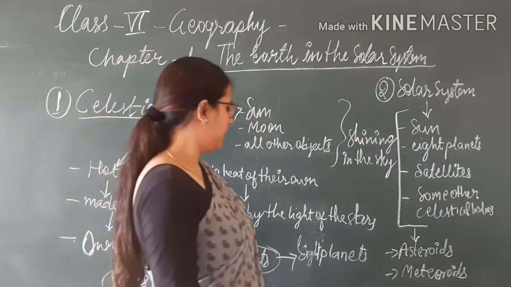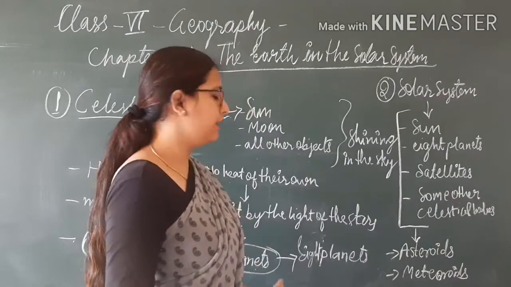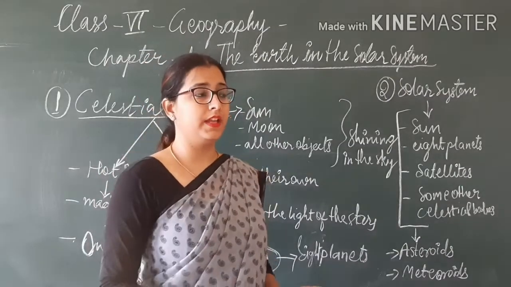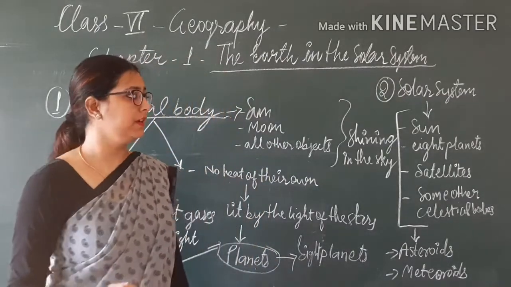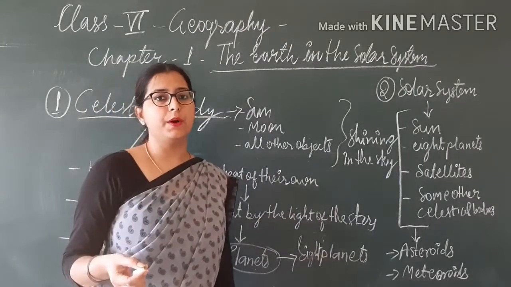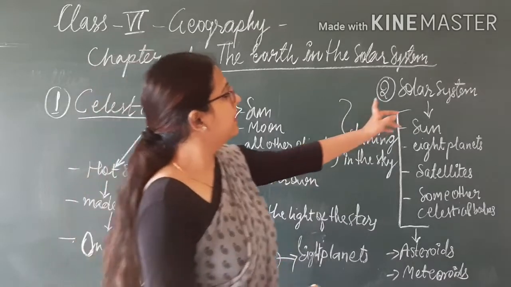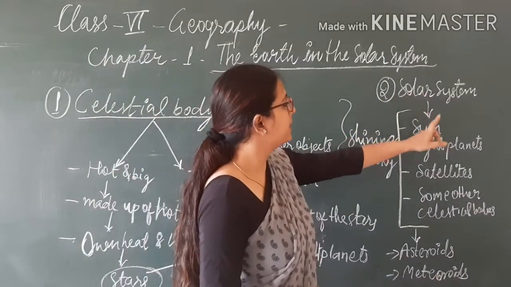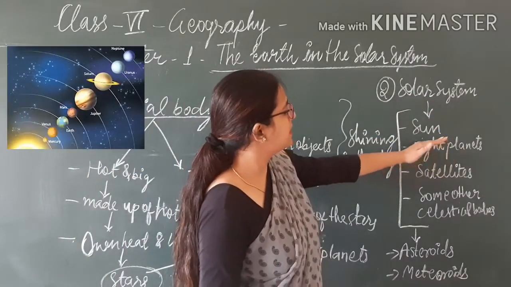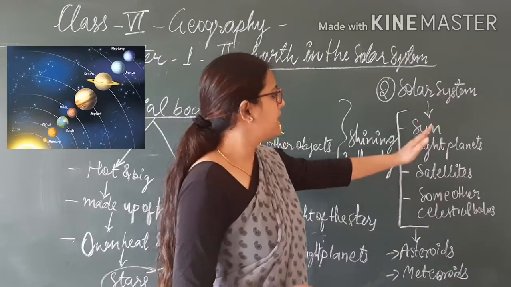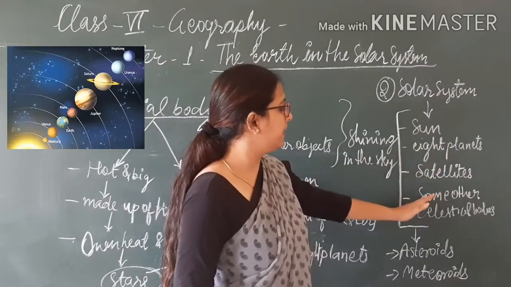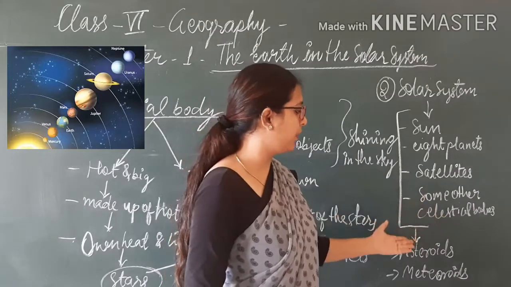Now planets are of 8 types. There are 8 types of planets present. I will tell you about each of the 8 planets. But first see what is the solar system. Now the solar system is subdivided into these parts: sun, 8 planets, satellites, and some other celestial bodies.